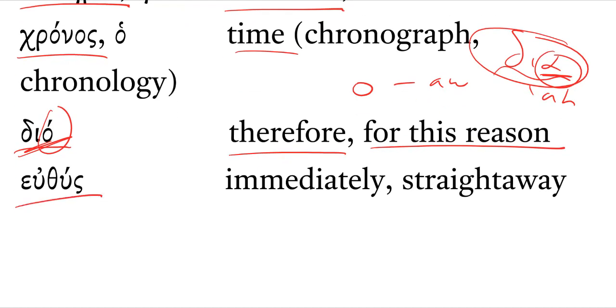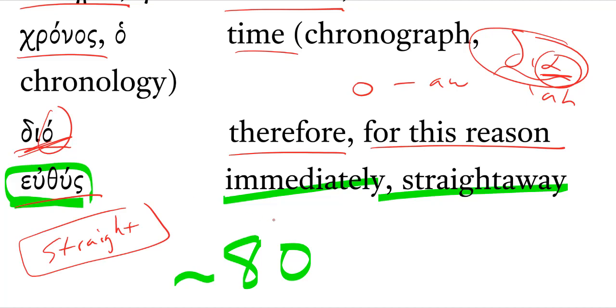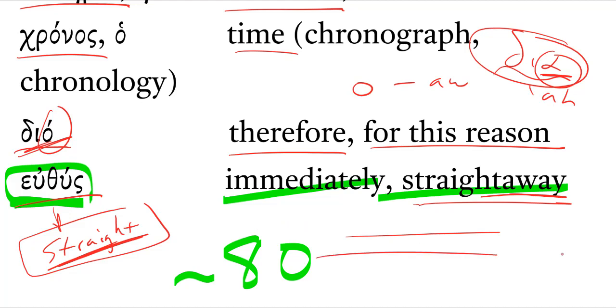Euthus is usually used in the New Testament, I think around 80 or so times, as an adverb meaning immediately or straight away. But it's derived from an adjective, right? This form can also be found adjectively to mean straight. Originally an adjective meaning straight, but over time meaning straight away or right away. I think it's only used in a non-metaphorical sense one time in the New Testament, in the book of Acts, when Paul is told to go to the street called Straight in Damascus, which was a long, straight street.